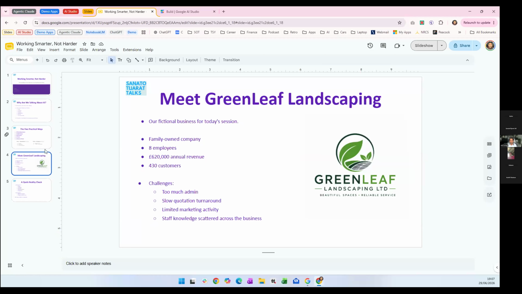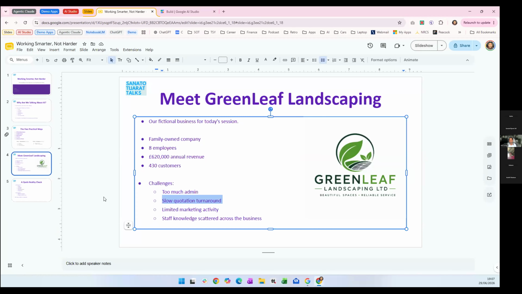We already know here we've got this thing around. It takes too long to provide quotations. So that's a real problem for our business. We've had customer feedback as well saying it takes too long. So the first thing I'm going to look at is, can I build an application that will allow me to automatically quote or generate quotes very quickly?